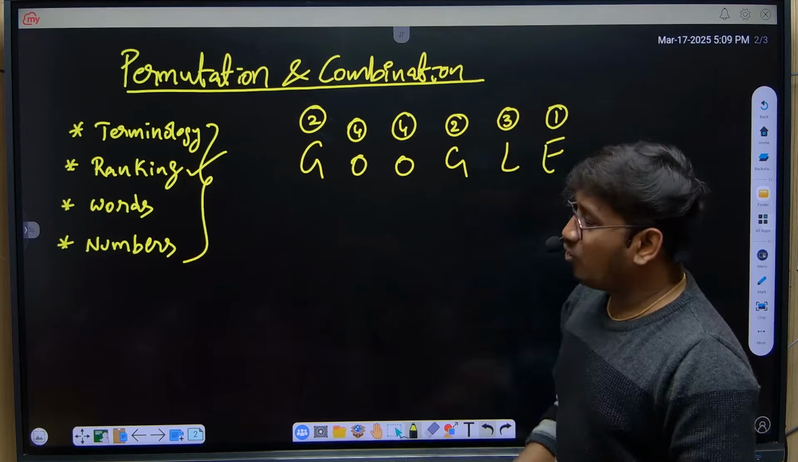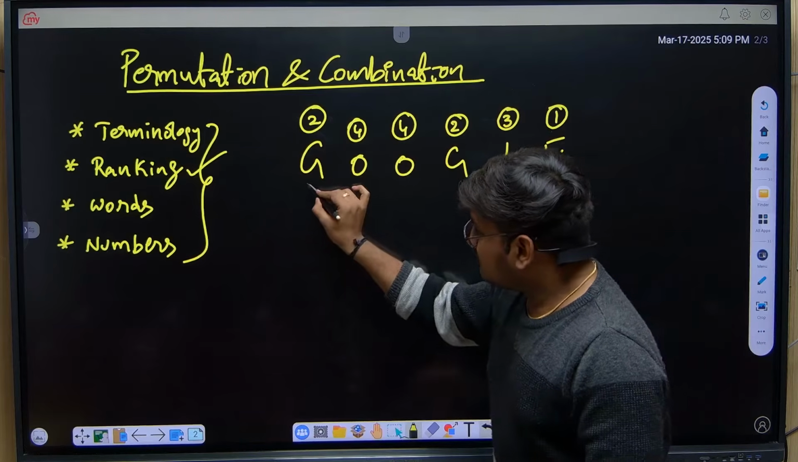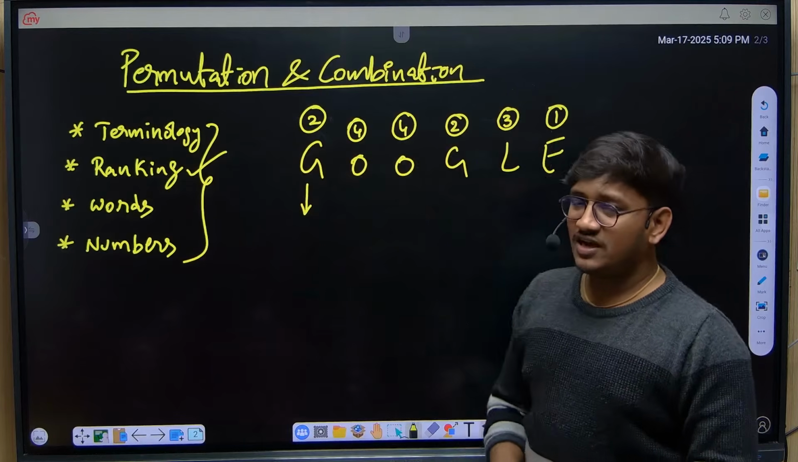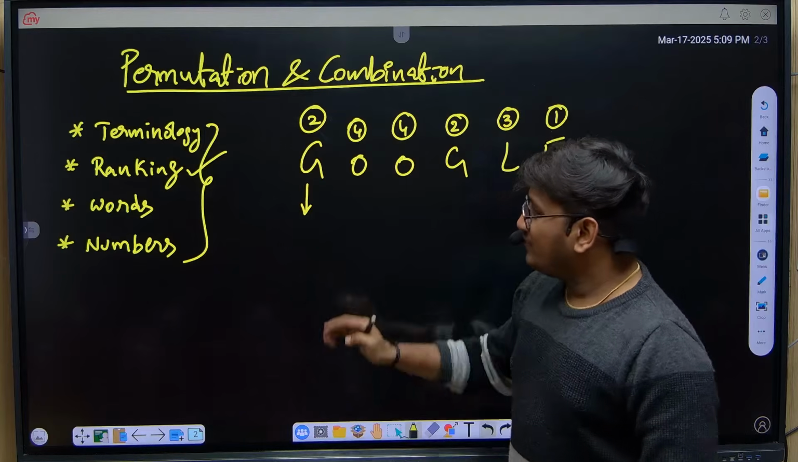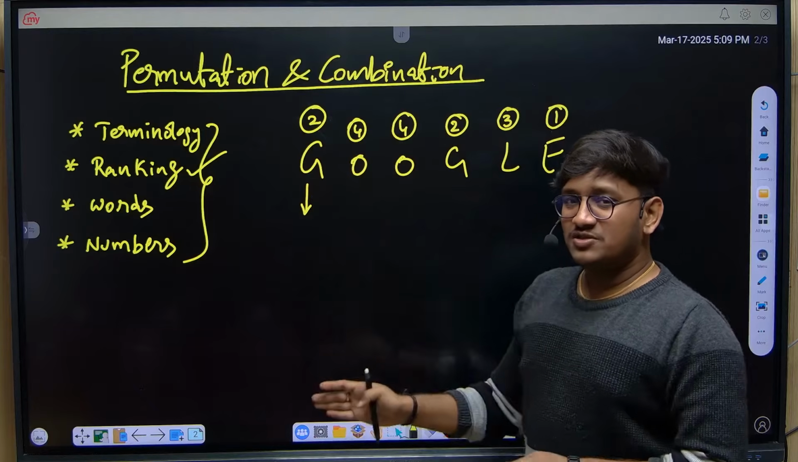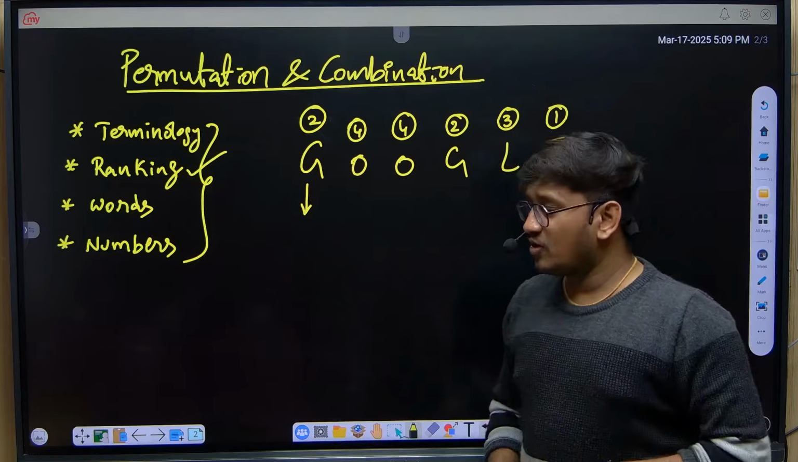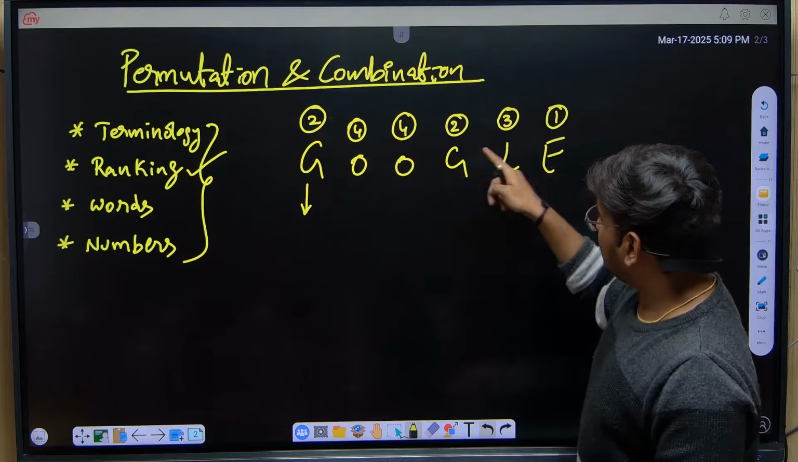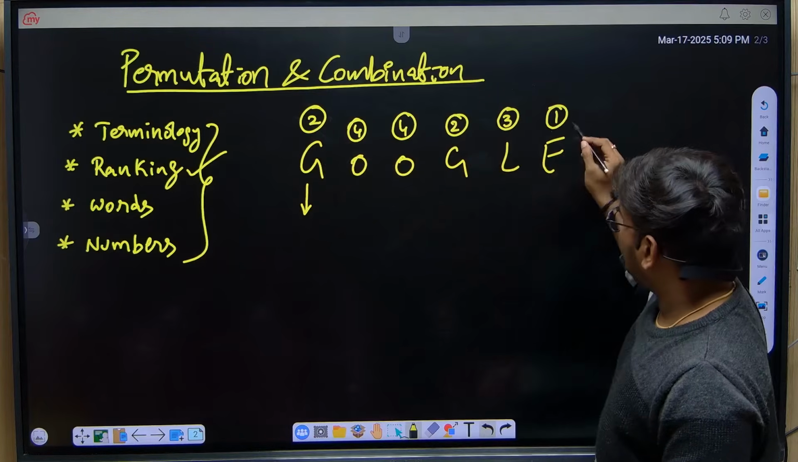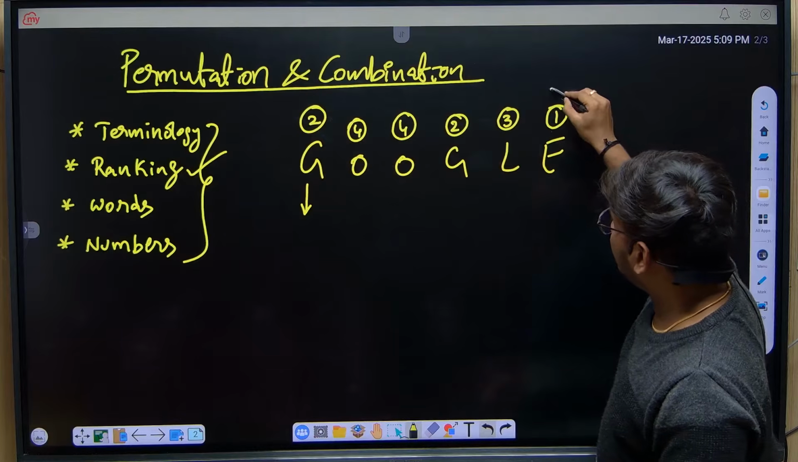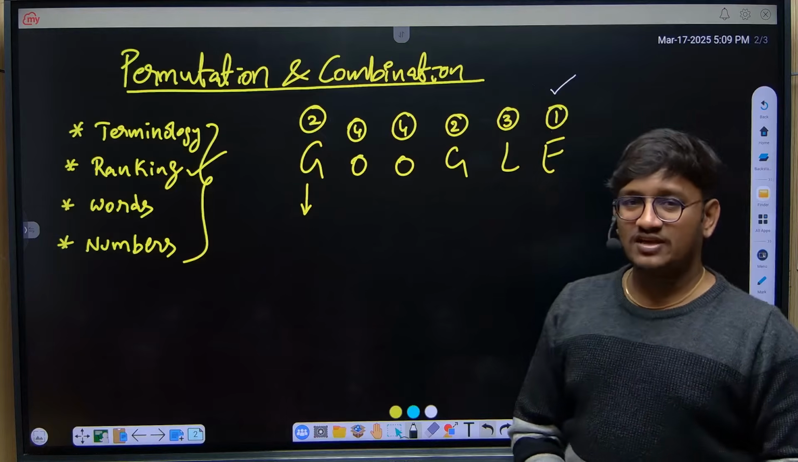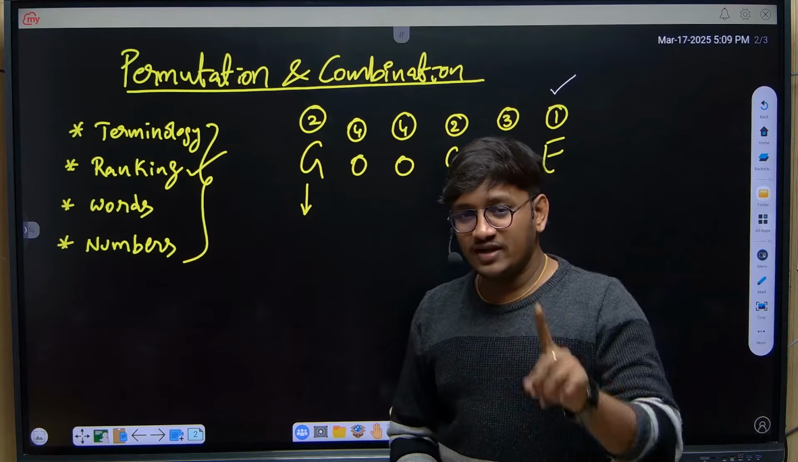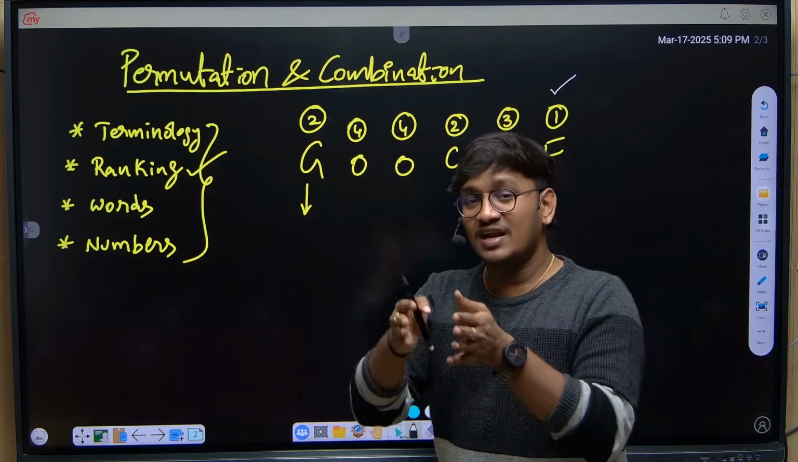Next, what you need to do? If I consider this letter G, what rank does G hold? 2, right? Now, are there any letters less than 2, only to the right side? Here I have 2. How many letters are less than 2? If you observe, only one particular letter is less than 2. You should not consider equal to 2 also. You should only consider how many numbers are less than 2.